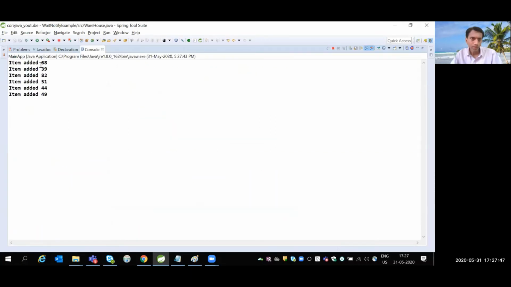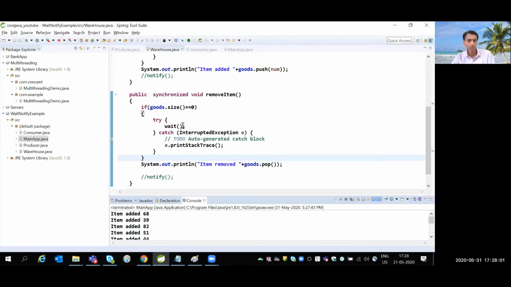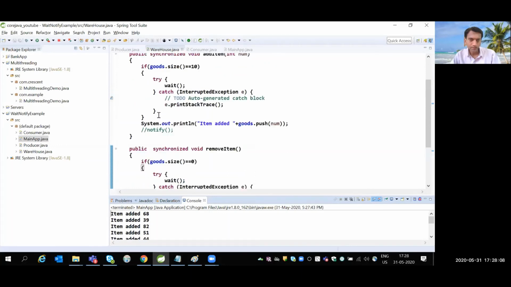Now when I execute this project, I'm getting "atom added" and then up to 10 times this is executed, and after this there is nothing but a deadlock situation. As I told you, for every object there is a separate wait pool, and if you do not call notify, it goes into a dead state, right? So from both the methods I have to call notify.